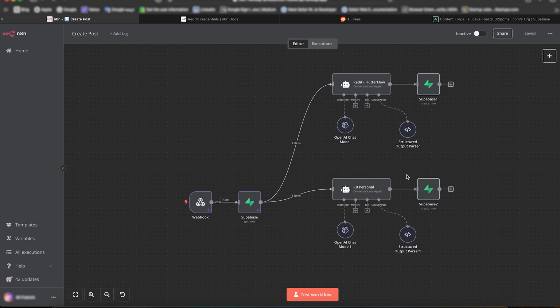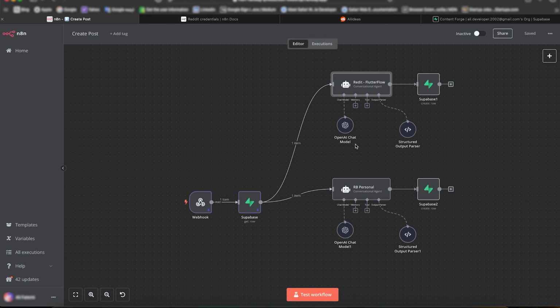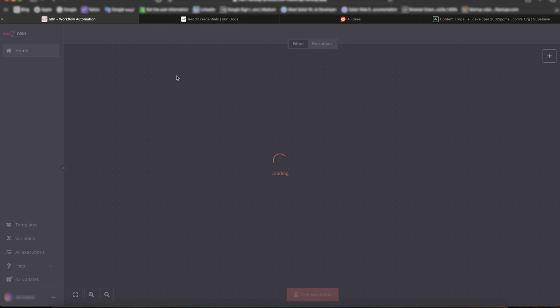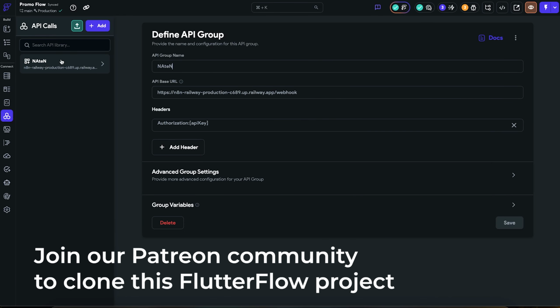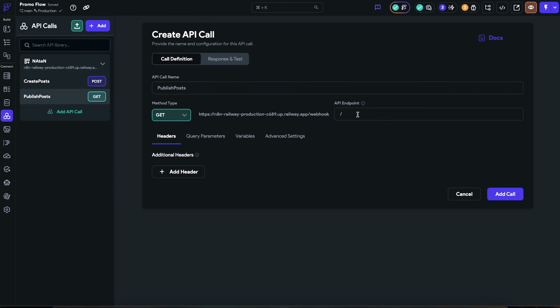For example, the title is a bit too cheesy. Discover the coolness within. Who says that, you know? We have to work on the agent prompts and we can actually use ChatGPT to do that. Before doing that, I need to connect publish posts to FlutterFlow. So over here, I'm gonna copy the production URL. Let's open up FlutterFlow, add a new API call, n8n, publish posts. And this is our webhook, add it.